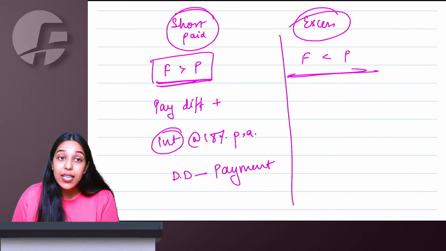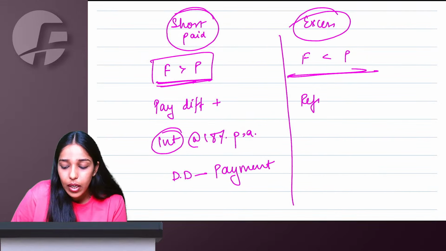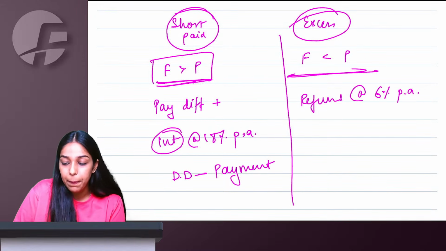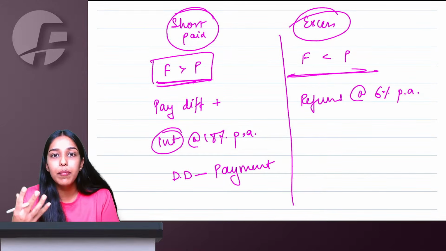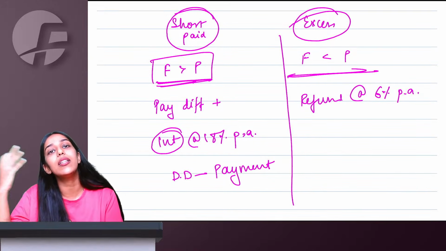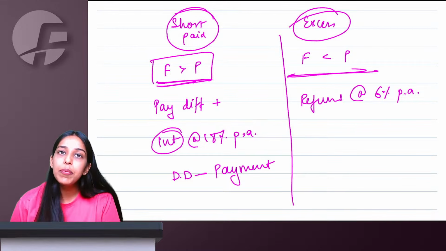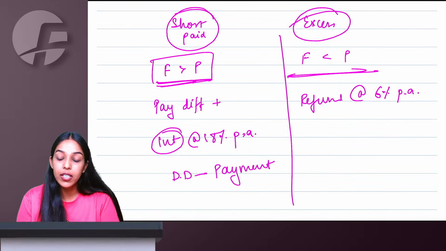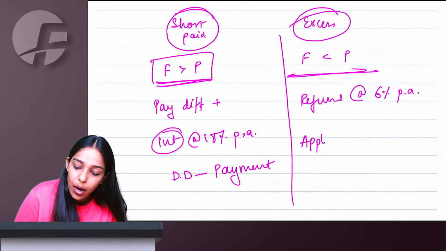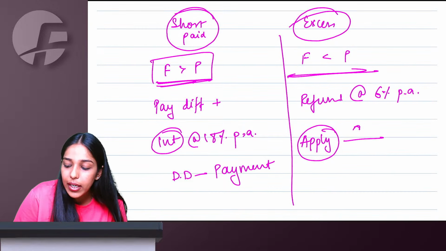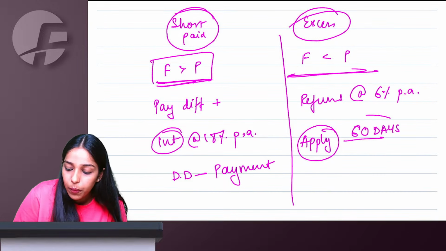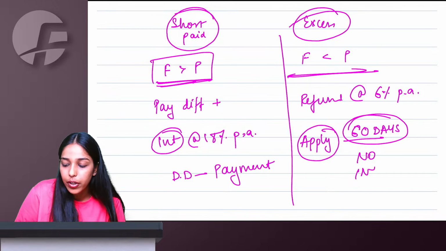However, if I had excess paid initially, then you will get a refund with interest at the rate of 6% per annum. If your refund is arising because of any court or tribunal order, then the rate of interest becomes 9%. Otherwise, generally it is 6%. The day on which you apply for refund, if you are getting the refund within 60 days from there, then no interest you are going to get.